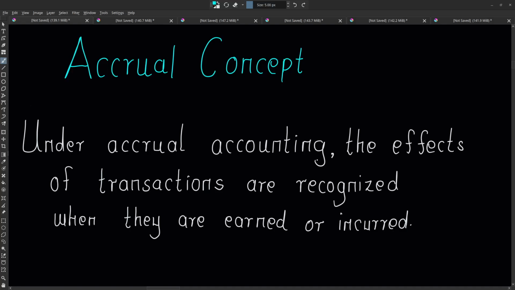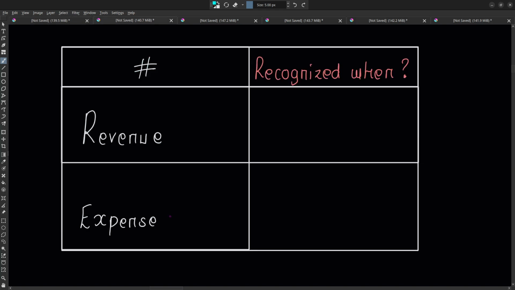Hello, today let us look at the accrual concept. Under accrual accounting, the effects of transactions are recognized when they are earned or incurred. What do we mean by this? We recognize revenue when it is earned, and we recognize expense when it is incurred.